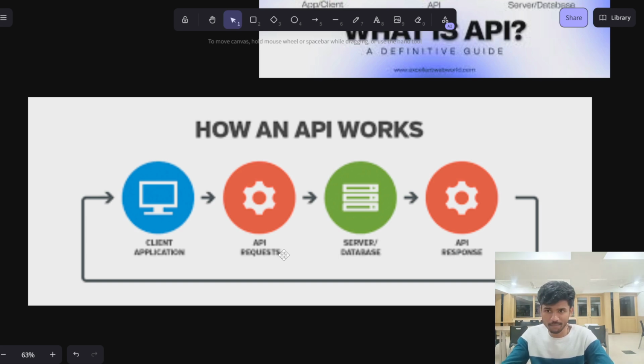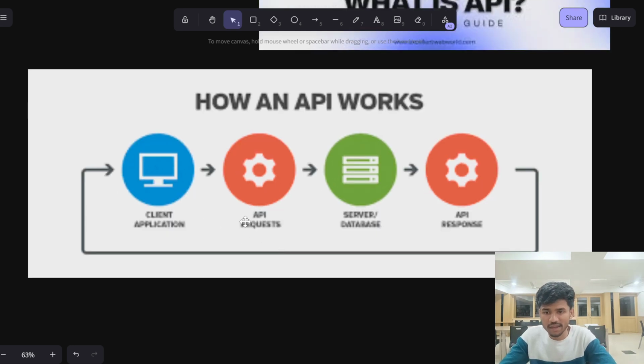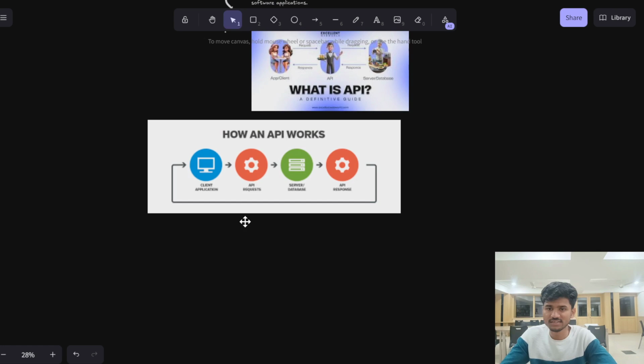It hits the backend endpoint where the API is, the business logic runs, and according to that our request gets a response. We fetch that response by calling the API, and as the data comes we fetch it and display it. Here you can see the API request goes to the server, the server goes to the database and gets the response, and the API responds to that. In simple terms, you can understand it very well.